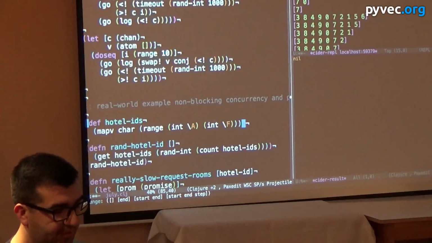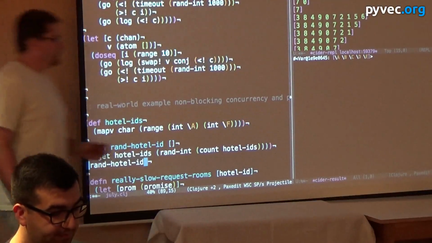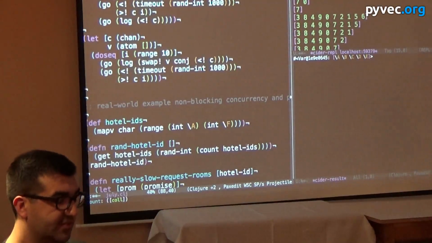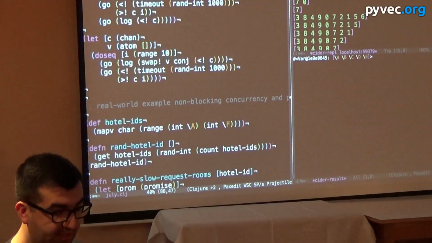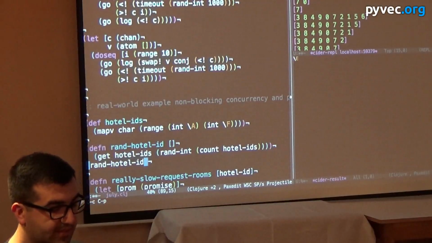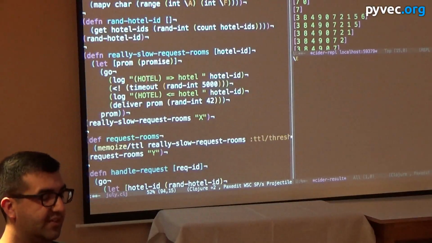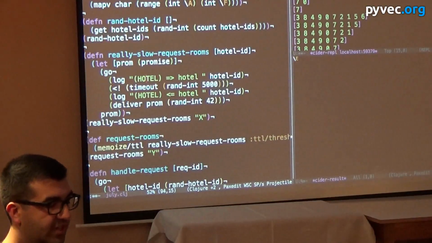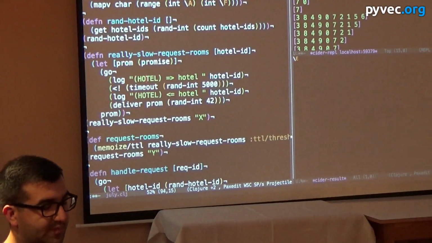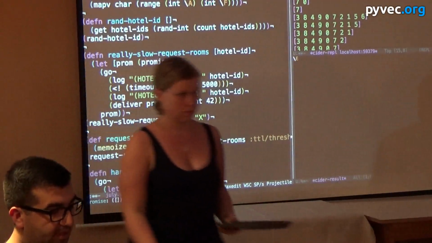Okay, so a few little helpers here. We have this hotel IDs, that's just A through F, or I guess A through E, which we'll just use for hotel IDs. We have a helper function to provide random hotel IDs. So if we call it repeatedly, we get different IDs. We have a fake API wrapper function called really slow request rooms. We give it a hotel ID, and I'll show you what it does.